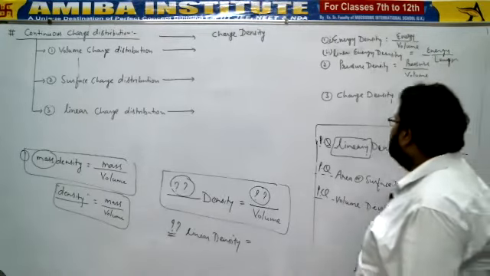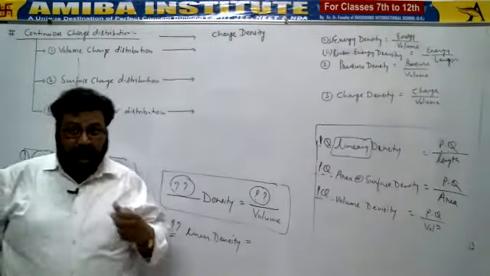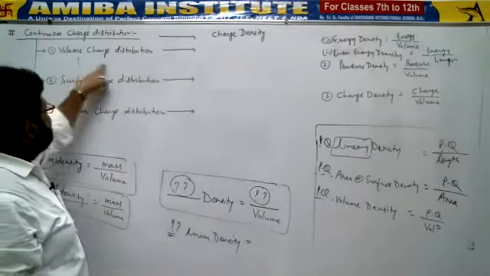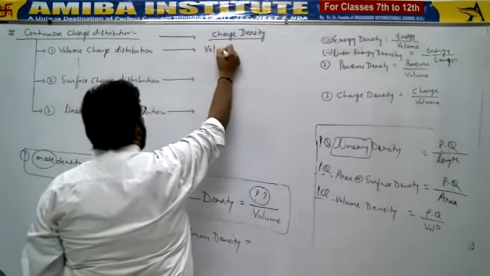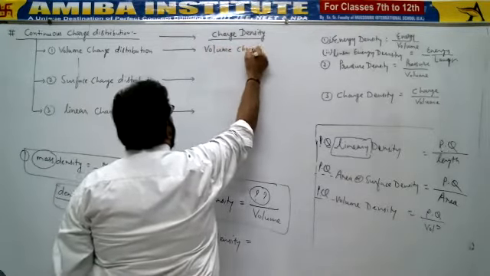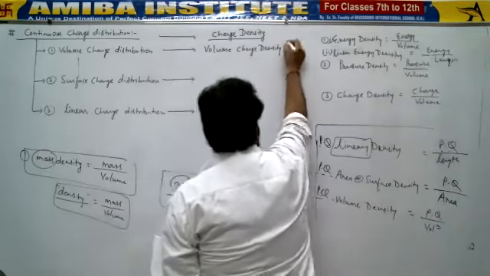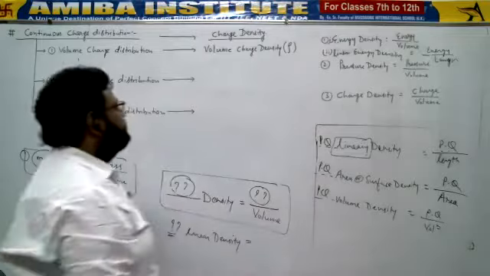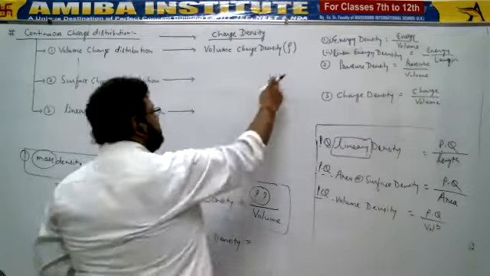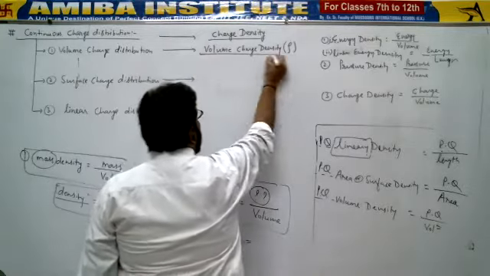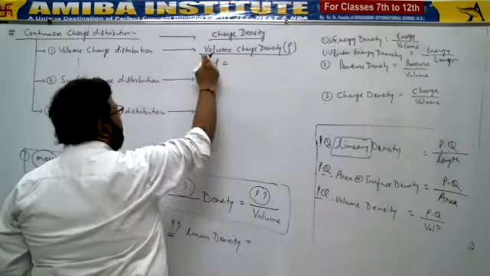In that way. Similarly, charge density could be of three types. Volume charge distribution gives you which kind of density? Volume charge density. And volume charge density has the symbol rho. What is the symbol for volume charge density? Rho, right? This is the symbol rho. And since you have learned this concept, what should be the formula? Rho is equal to volume charge density.